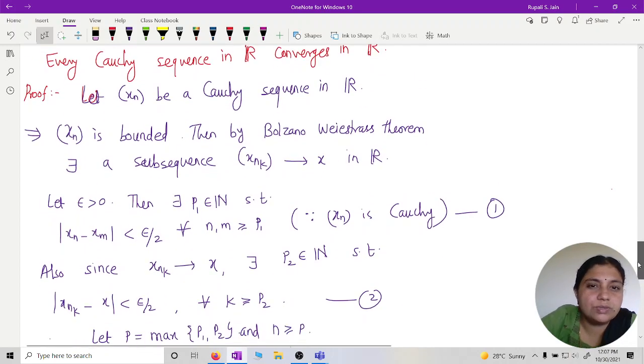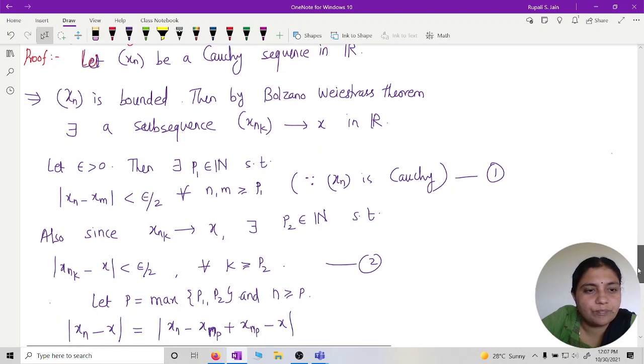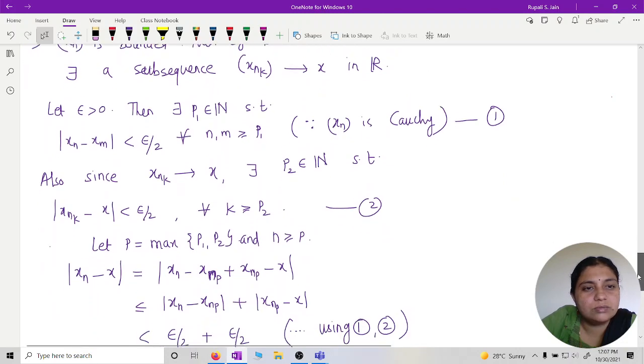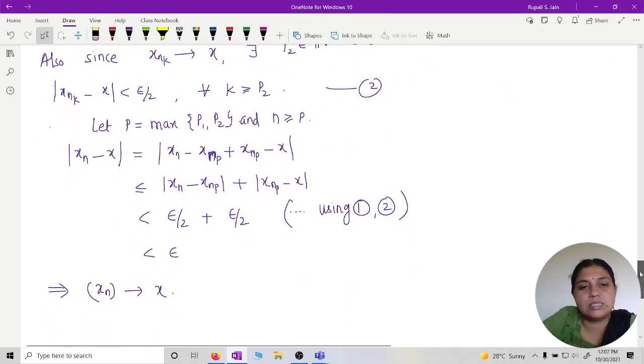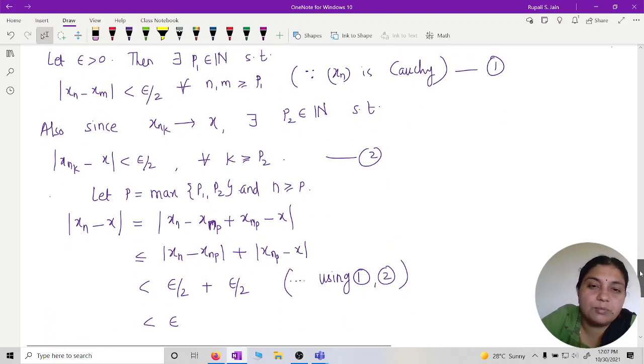Since it is Cauchy, it implies it is bounded. So by the Bolzano-Weierstrass theorem, there exists a subsequence which converges to x in R. Now you can also say it in one line, but if it is for 8 marks or 6 marks, then you have to write the proof.